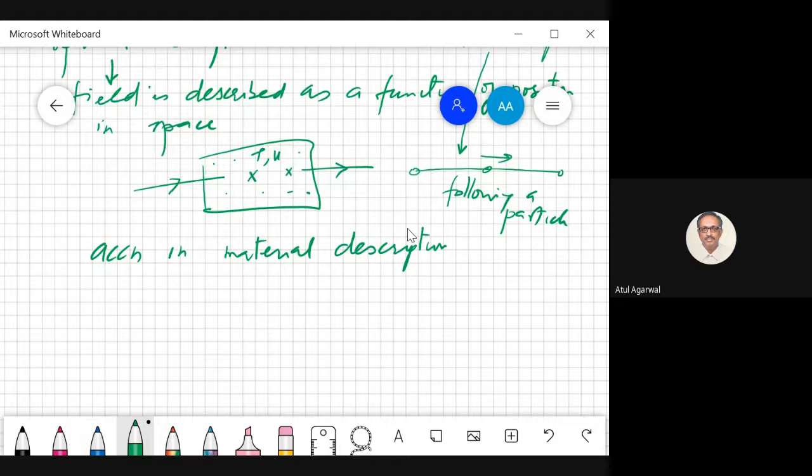You say it is just dv by dt. So you are giving velocity of the particle as a function of time, and you have to just take derivative of the different components with time.